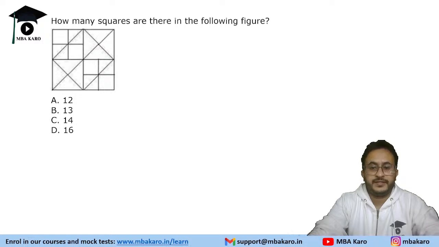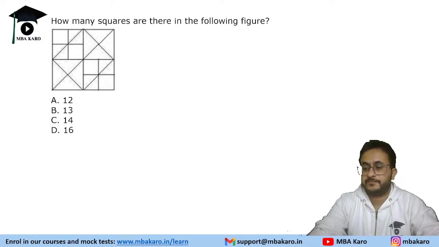So how many squares are in this figure? Okay, 16, 16. Some are saying 14.